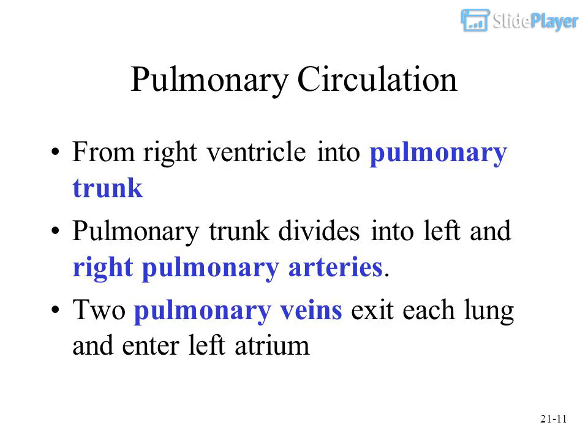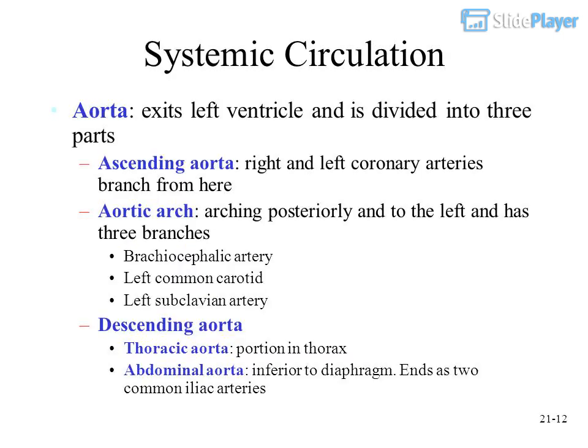From right ventricle into pulmonary trunk. Pulmonary trunk divides into left and right pulmonary arteries. Two pulmonary veins exit each lung and enter left atrium. Systemic circulation. Aorta, exits left ventricle and is divided into three parts.